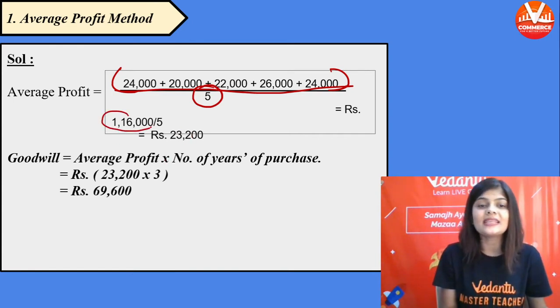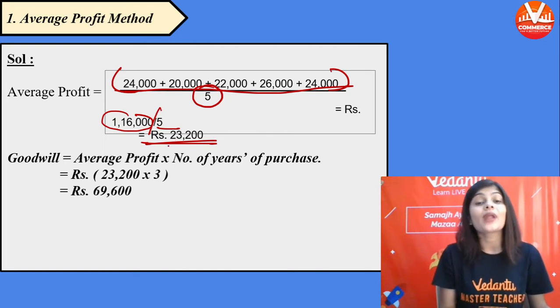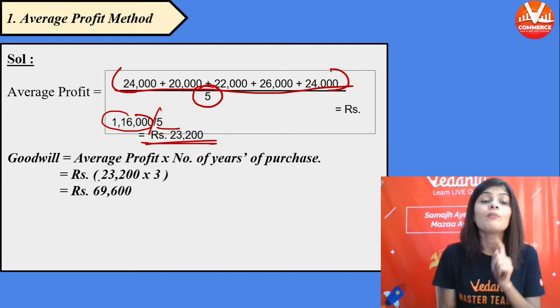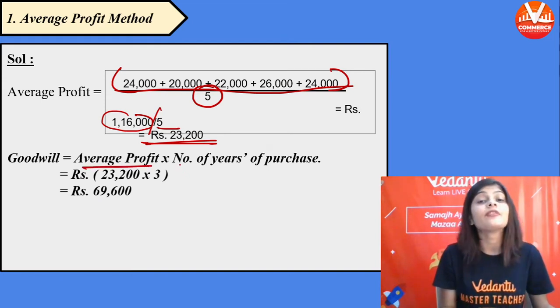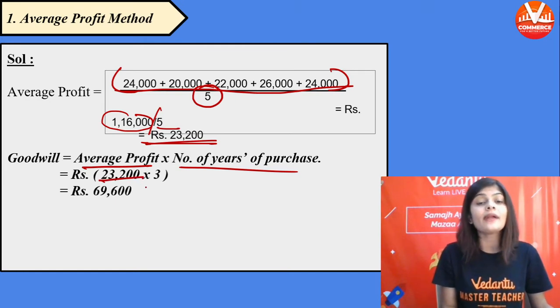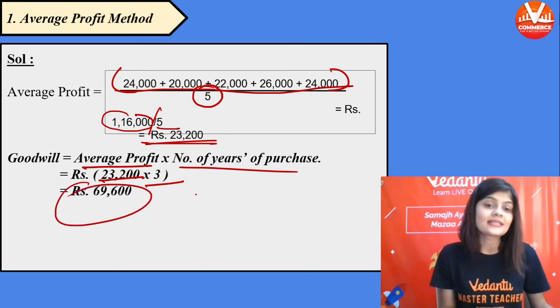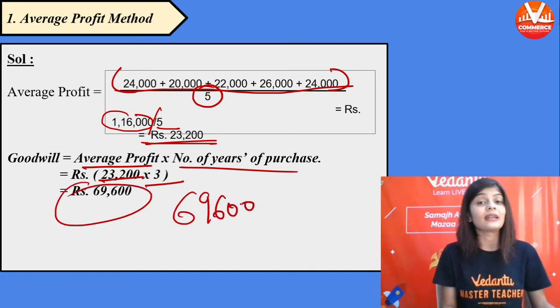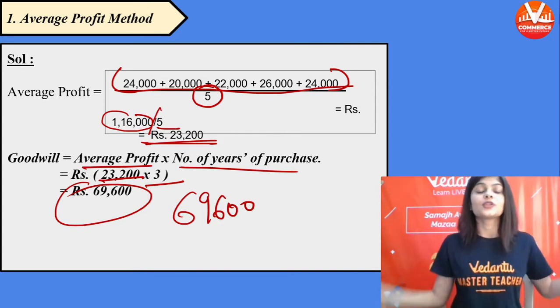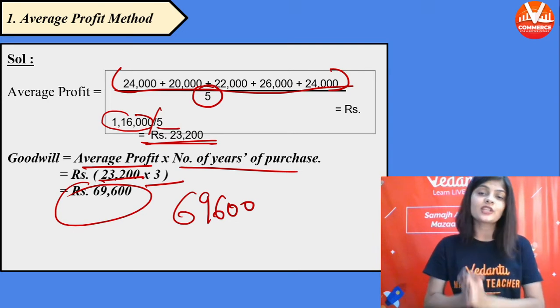So 1,16,000 divided by 5. Average profits are 23,200. Now multiply the average profits with the number of years purchased. 23,200 multiplied with 3. The goodwill is 69,600. This is the goodwill. So this is the question for the average profit method.